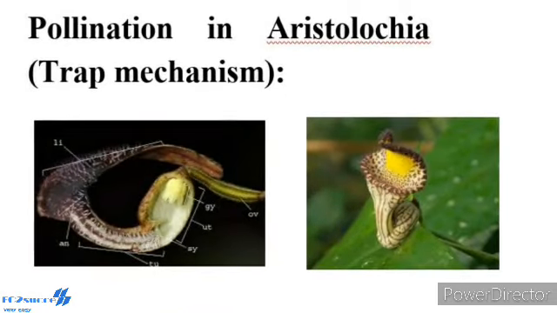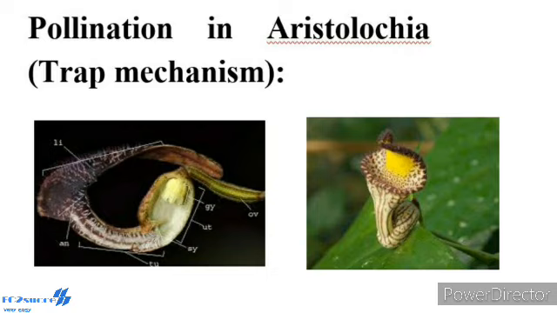Another type, pollination in Aristolochia, trap mechanism. A special mechanism to accomplish pollination called trap mechanism is found in Aristolochia. The flowers are axillary and the perianth is tubular with a corolla at the top. The basal region is swollen and possesses gynostegium. The gynostegium has 6 anthers. The inner wall of the tubular middle part of the perianth is slippery and lined with stiff hairs, which are pointed outwards. The young flowers are erect.